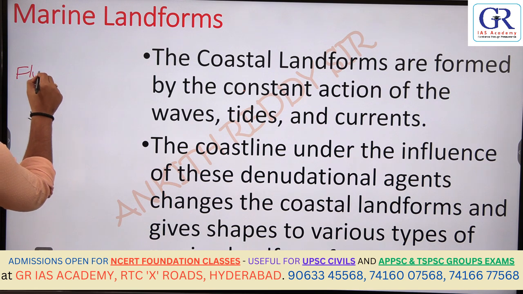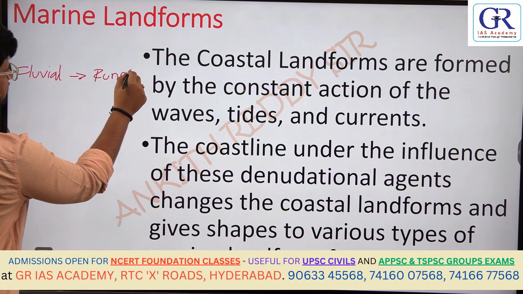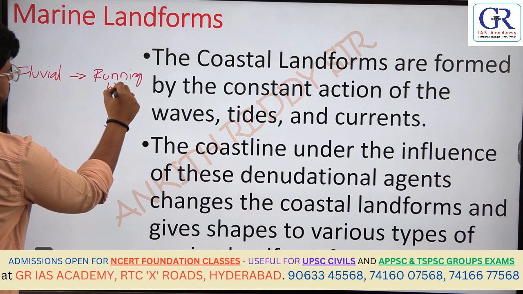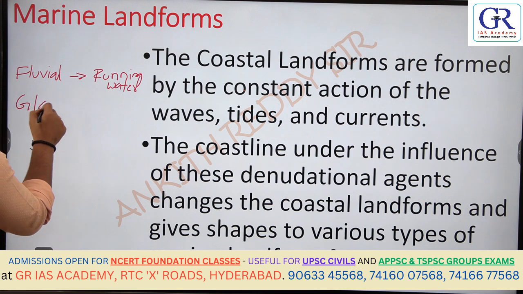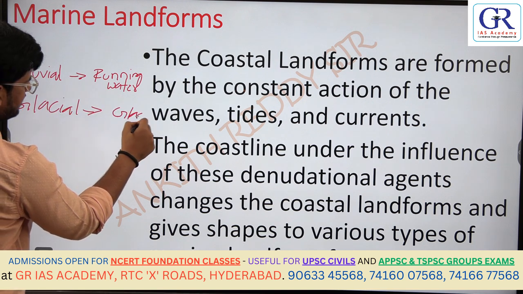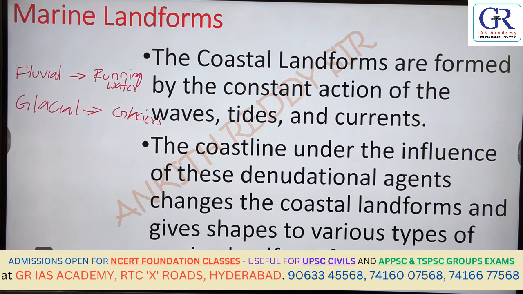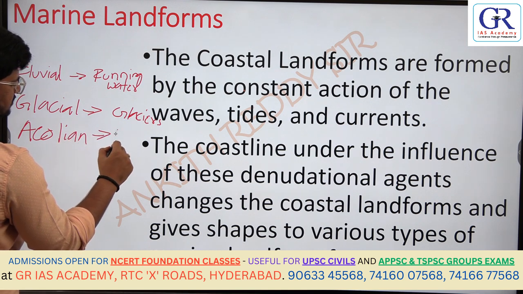Fluvial landforms are formed by the action of running water, basically rivers. Glacial landforms, the movement of ice, that is glaciers. Then the aeolian landforms are formed by the action of wind.